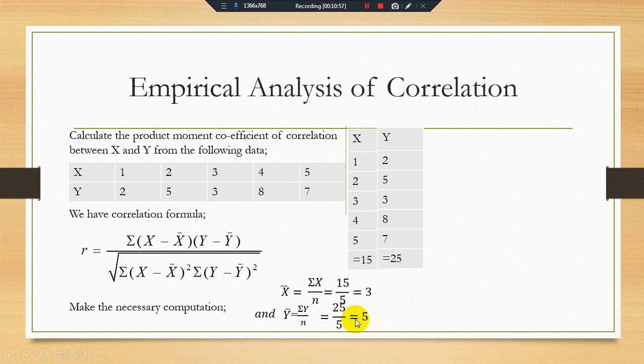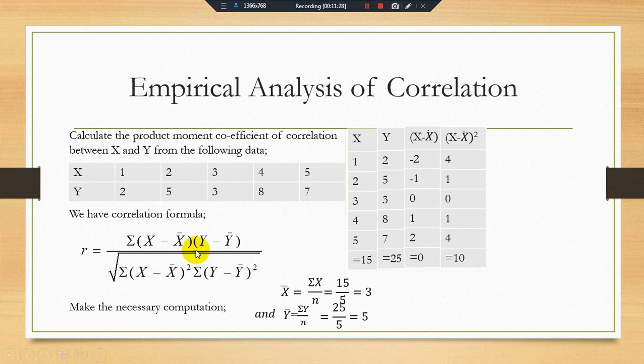Now we have x bar and y bar, and if you subtract the mean value of x from x, then you get the x minus x bar series, and when you subtract y bar from y, then you get the y minus y bar series.